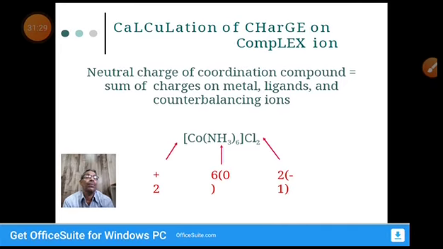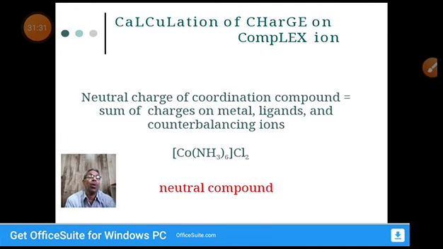Cobalt in this complex, you see cobalt, hexaammine cobalt chloride is a compound. So this is an example of a coordination compound. Why are we calling it a neutral complex? It's a neutral compound. In this compound it doesn't have any charge, either positive or negative. That's why it is called a neutral compound, neutral complex, no ion. So why is it neutral? You see in the next slide.